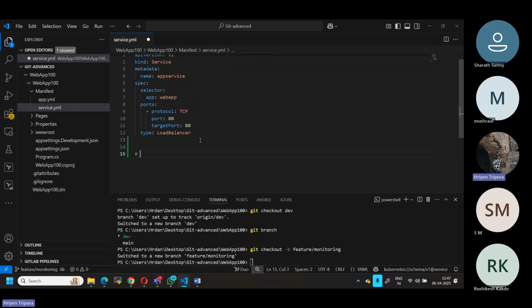So I'm saying this is from feature slash monitoring, so that I will know. Let's say this is your application code and you have modified everything.